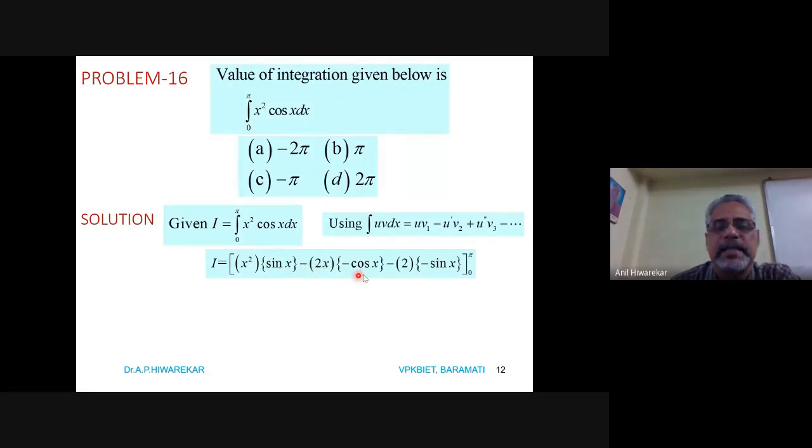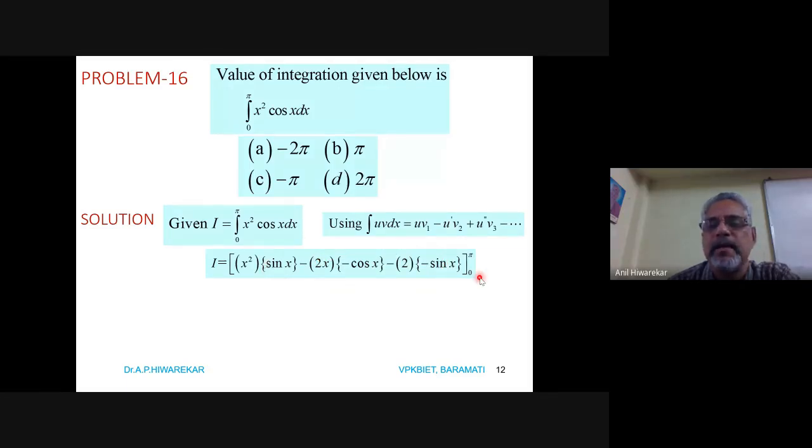Then integration of sin x is minus cos x. Then derivative of 2x is 2. Integration of minus cos x is minus sin x. And what are the limits? 0 to pi. I think you are getting this. To find the value of this integration: first function as it is, integration of second, minus derivative of x square, integration of sin x, plus derivative of this function, then integration of this function.